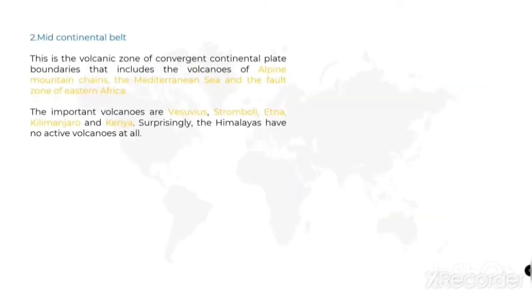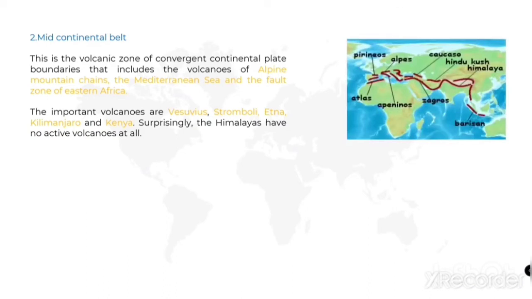And next one is the mid-continental belt. Mid-continental belt means it lies in the middle of the continental areas. This is the volcanic zone of convergent continental plate boundaries. That is, the volcanoes caused by folding at places where continents converge are categorized here. The examples are the Alpine mountain chains, the Mediterranean Sea and the fault zone of Eastern Africa. The important volcanoes are Vesuvius, Stromboli, Etna, Kilimanjaro and Kenya.